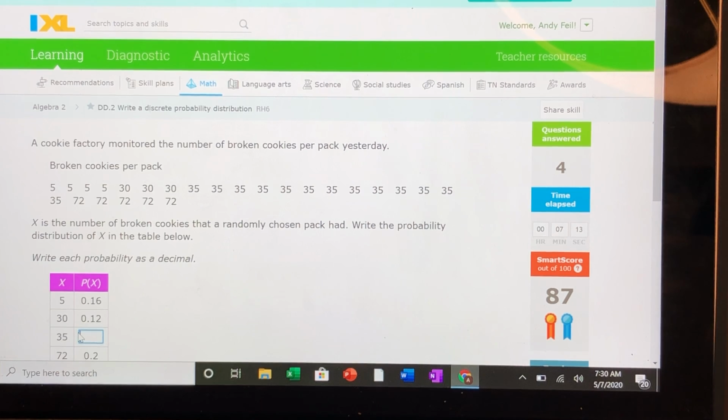So like I said, it's Friday. We're doing an easy lesson. Try DD2 and DD1. DD1 is just having you distinguish between discrete and continuous, and DD2 is just having you fill in a probability distribution. This is all kind of laying the groundwork for more complicated distributions that we'll work on next week. But we're taking it easy because it's Friday, so that's all right.